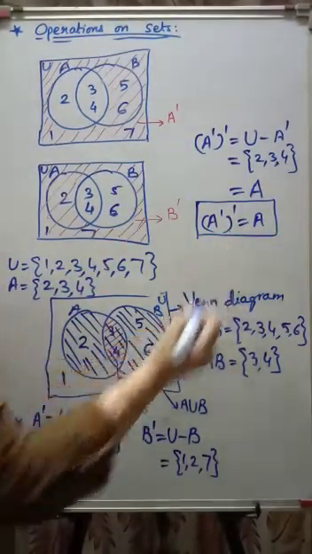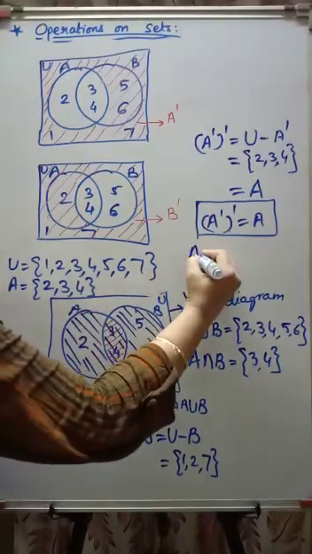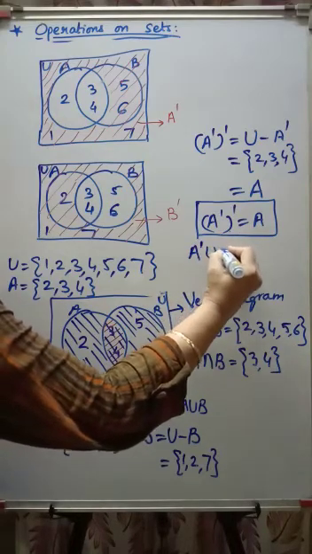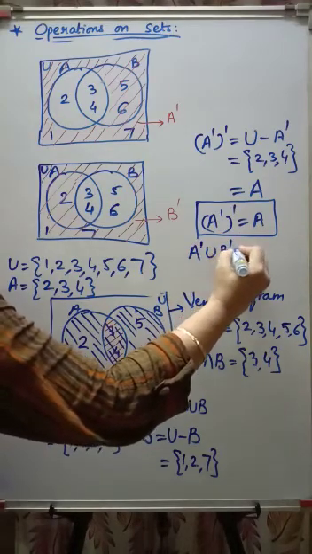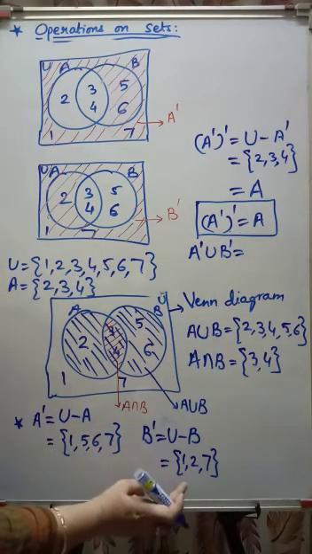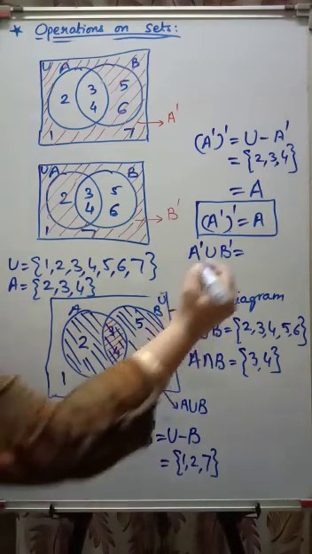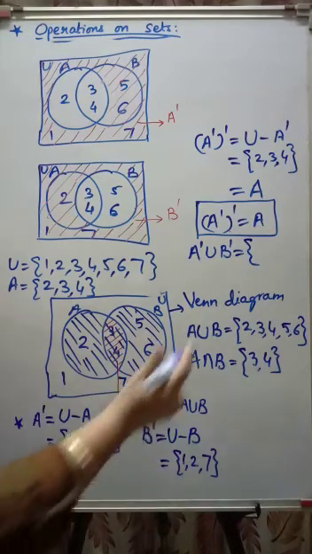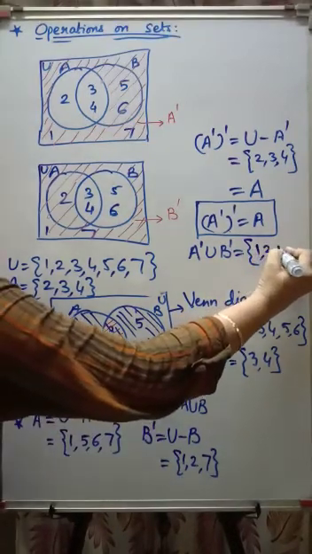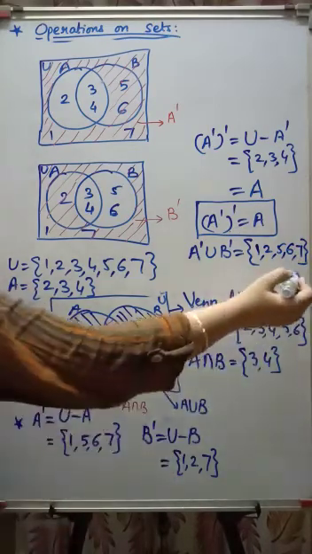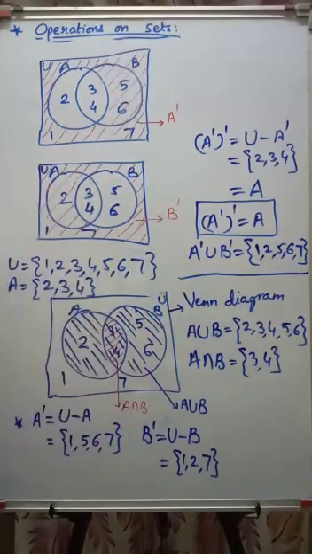What you can say about A complement union B complement? What is A complement? 1, 5, 6, 7. What is B complement? 1, 2, 7. So what is the union you are going to get? 1 is there, 2 is there, 1, 2, 5, 6, 7. Okay. Similarly you can find B complement union A complement also.